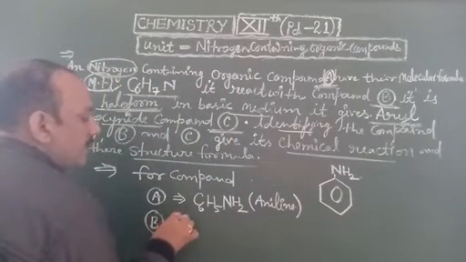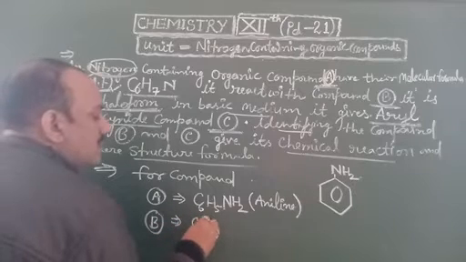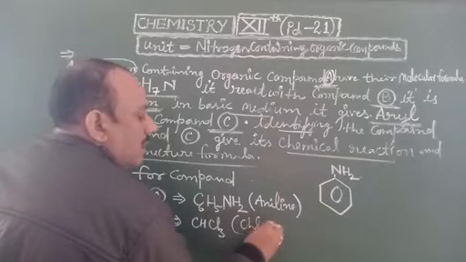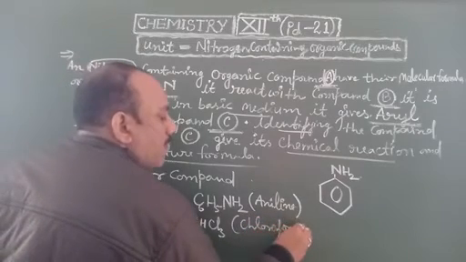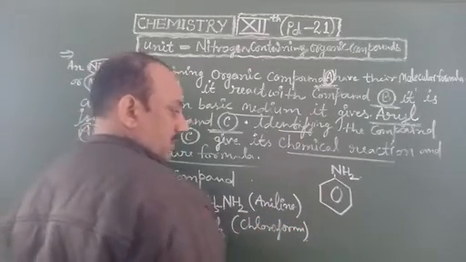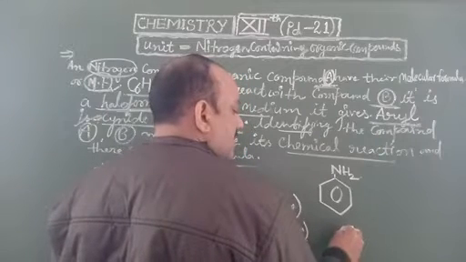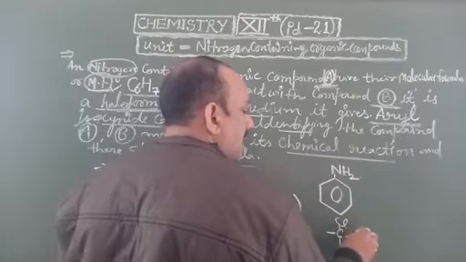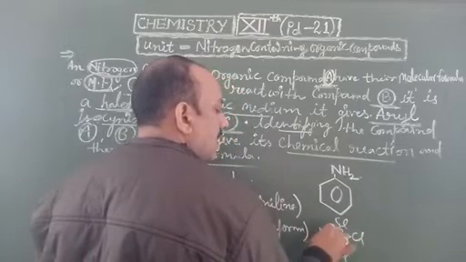Compound B is CHCl3, known as chloroform, and its structural formula is Cl, Cl, Cl and H.